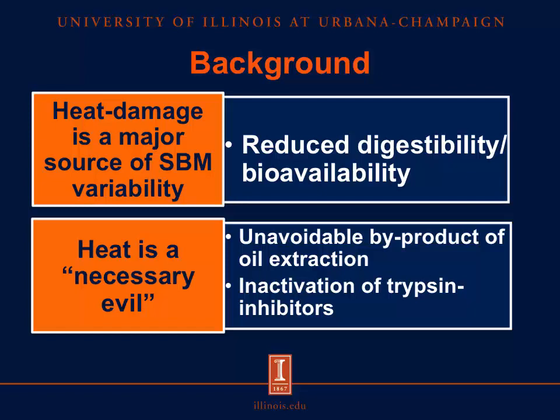The problem with heat is that it's a quote-unquote necessary evil, at least in terms of soybean meal processing. And that's because we use the heat to desolventize our soybean meal. We use solvents like hexane to extract the oil. So we heat it afterwards to promote hexane's evaporation. And even if you're using crushing, there's the intrinsic heat brought by the friction of that process. And at the same time, in order to make soybean meal an effective proteinaceous ingredient in our diets, we need to heat it to inactivate those anti-nutrient factors like trypsin inhibitors. So heat, in a way, is a double-edged sword.